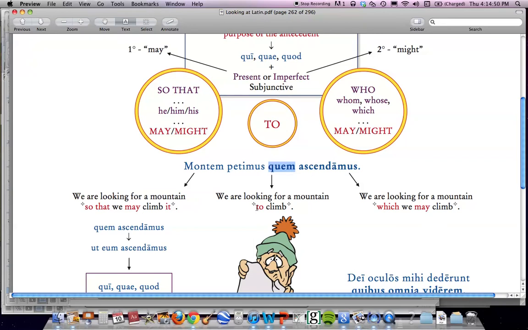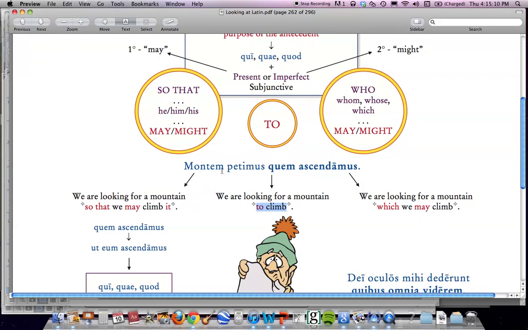Okay? And here in English, it's actually turning into an infinitive. To climb, right? There's no "we" in there, so that might be a little confusing to some of you. If you don't like it, don't use it too much. Stick with something that you're more comfortable with. This one right here on the left might be a more comfortable way to translate this sentence.